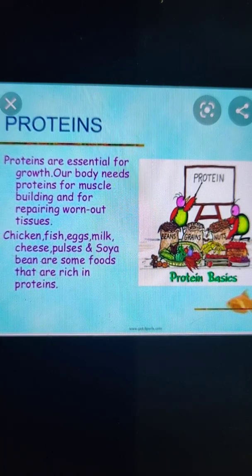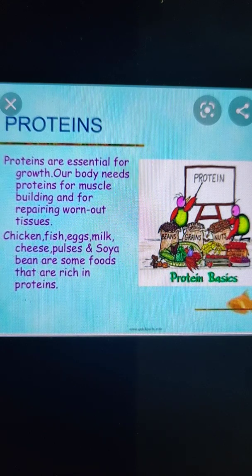Proteins are also known as body building foods because they are necessary for the growth and repair of our body. This is the reason that growing children, pregnant women, and people recovering from any illness need more protein in their diet for recovery and for proper growth and development.